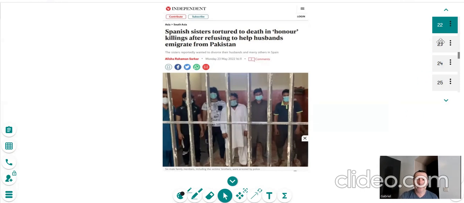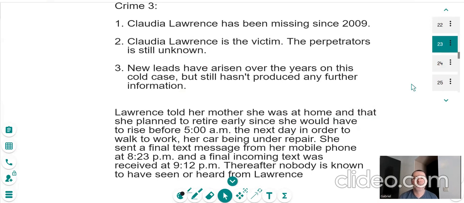Crime number 3, Claudia Lawrence. Claudia Lawrence has been missing since 2009. She finished work, was out one evening and was never seen again. There's been new leads on this case, but obviously has come to nothing. So of course, Claudia Lawrence is the victim, the perpetrator, we just don't know. As I said earlier, new leads have arisen over the years on this cold case, but still hasn't produced any further information. The police probably think that she might have started herself a new life. There's nothing to prove that.